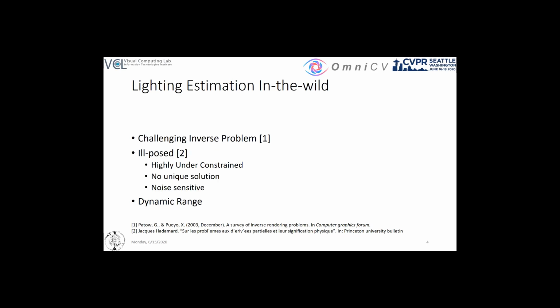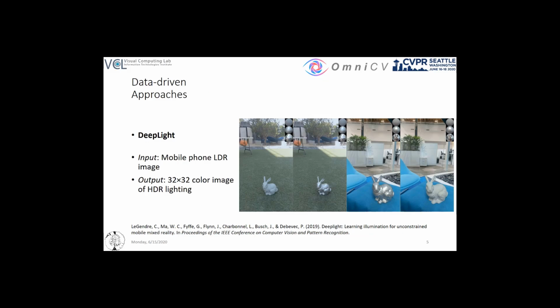But lighting estimation is a challenging inverse rendering problem that is highly under-constrained, and none of the Hadamard well-posedness criteria apply. It also needs to be estimated in high dynamic range, typically from low dynamic range images. Modern data-driven methods are a promising way to address challenging inverse problems.